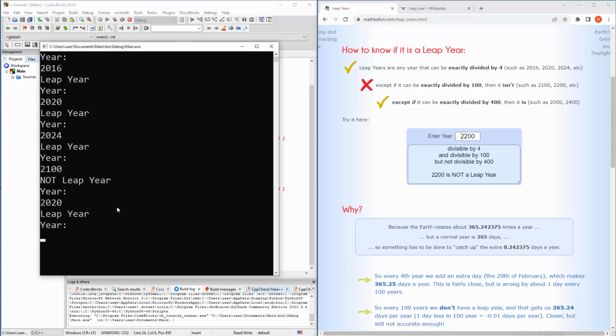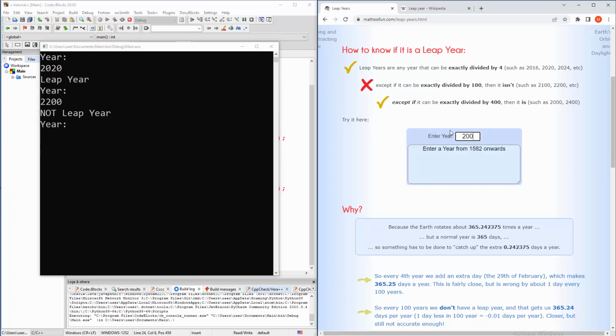Oh, sorry, that one, not a leap year. Okay, so I'm correct on that one. And it is a leap year if it's 2000. Let me see, 2000 leap year, and 2400 is a leap year. So based on this input set, okay, I'm cool. I think that my calculator is cool.